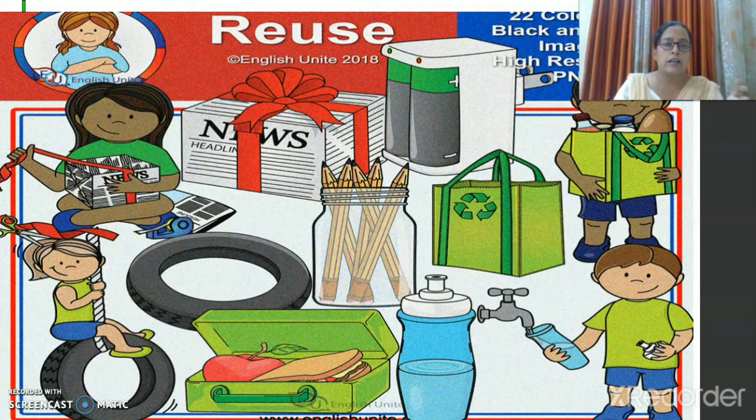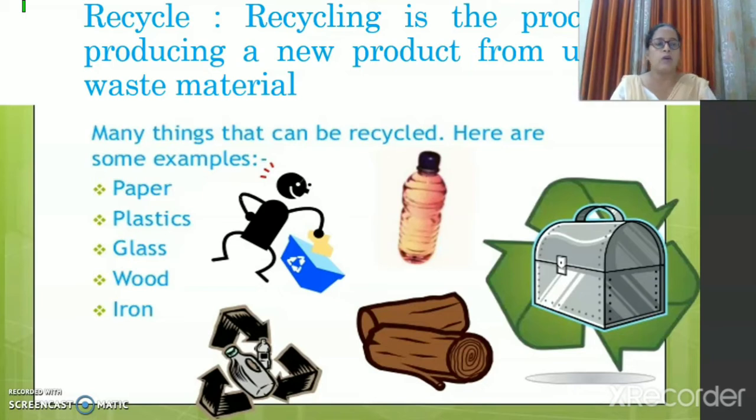Then there are a lot of cloth bags which can be reused. So you can use the cloth bags as well. Okay, then now what is recycle? Recycle is the process of producing a new product from used or waste material. So you can see there are many examples which can be recycled, like we can recycle the paper, plastic, glass, wood and iron.